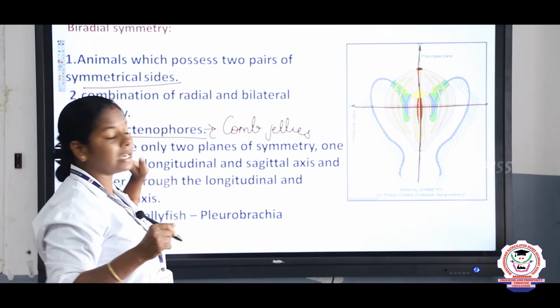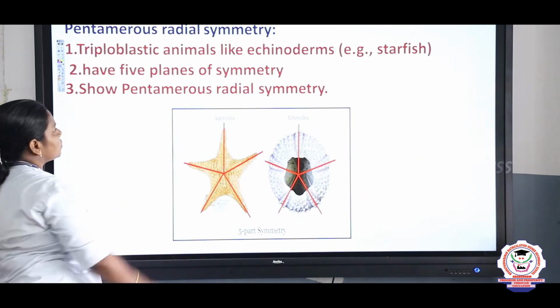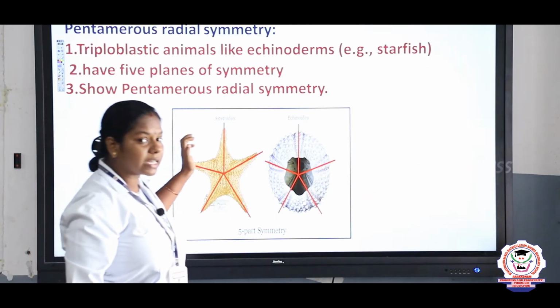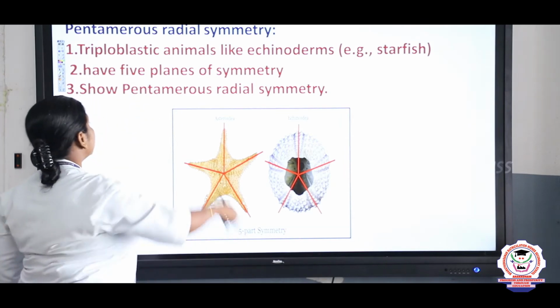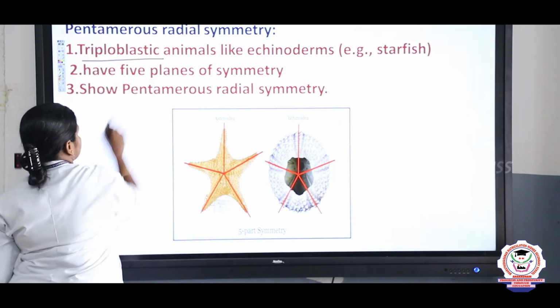So we discussed radial. Next one is biradial, right? Next one is pentamerous radial symmetry. Penta means 5, right? It is seen in the triploblastic. What is triploblastic?